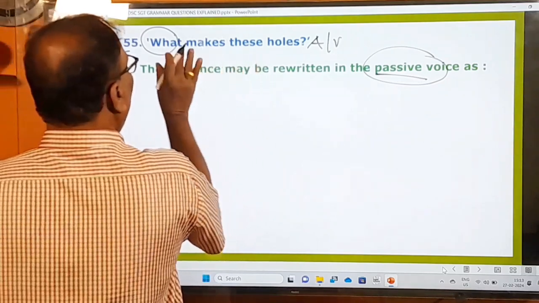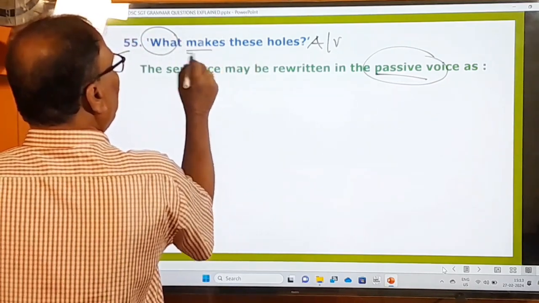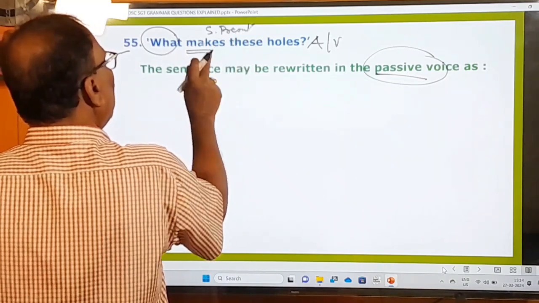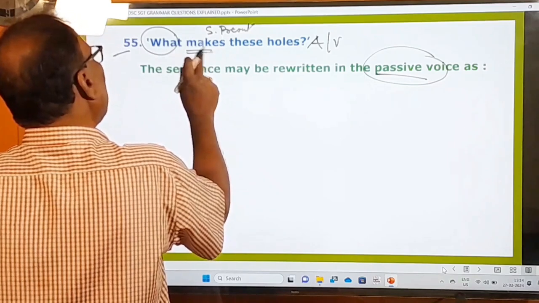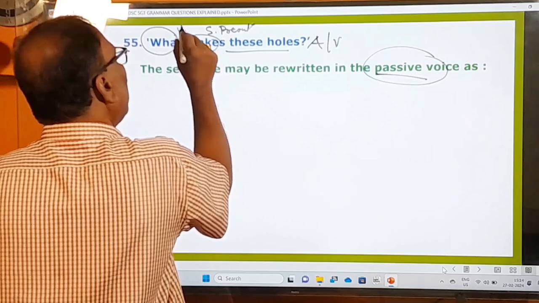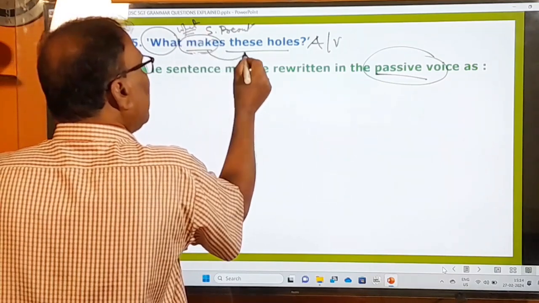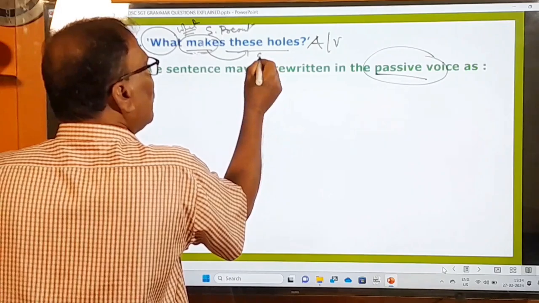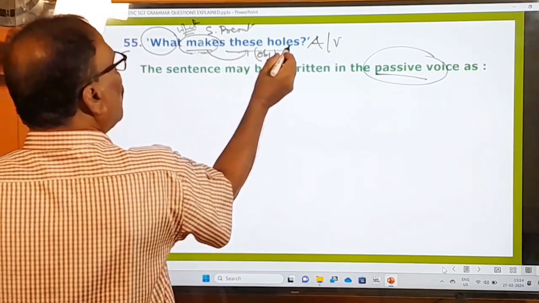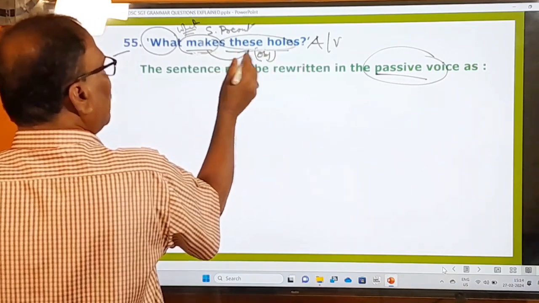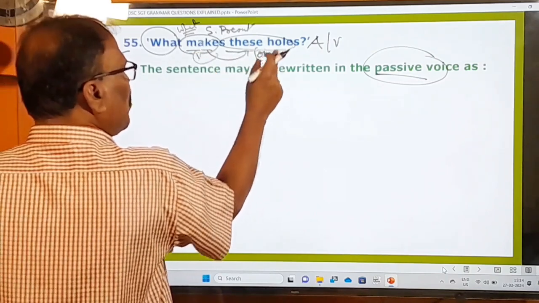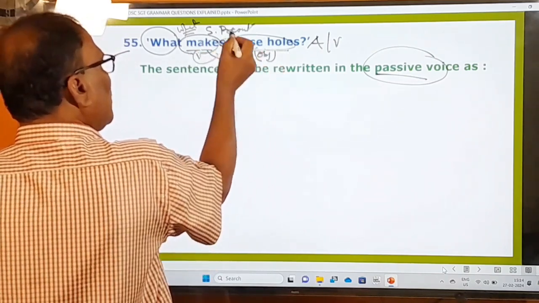What makes? Please put this "what" aside, and this is the verb. What makes? So this is in the simple present. Now you question the verb with what. What makes what? Makes what? These holes. Whenever you question the verb with what, you get the answer, and that answer is called an object. So here, these holes is the object of this verb, right? So makes is a verb, and these holes is an object. Moreover, this sentence is in the simple present.